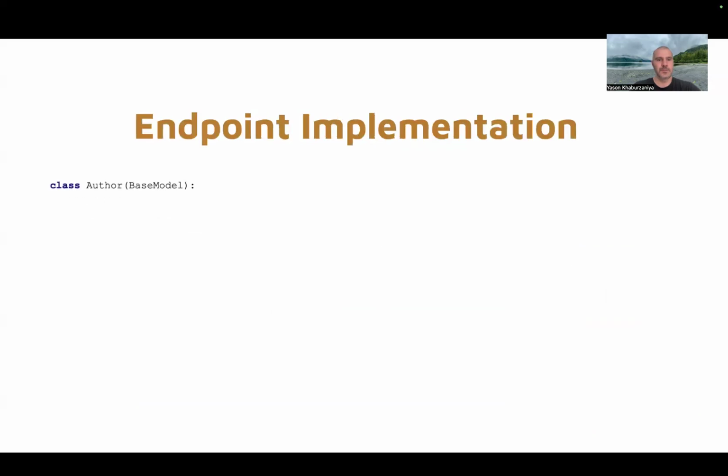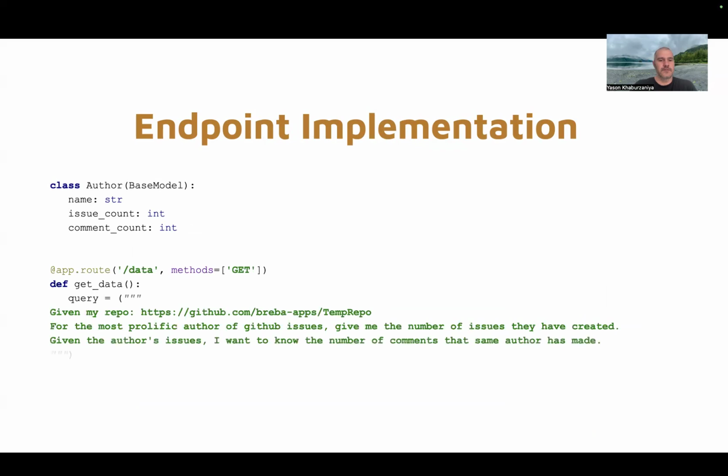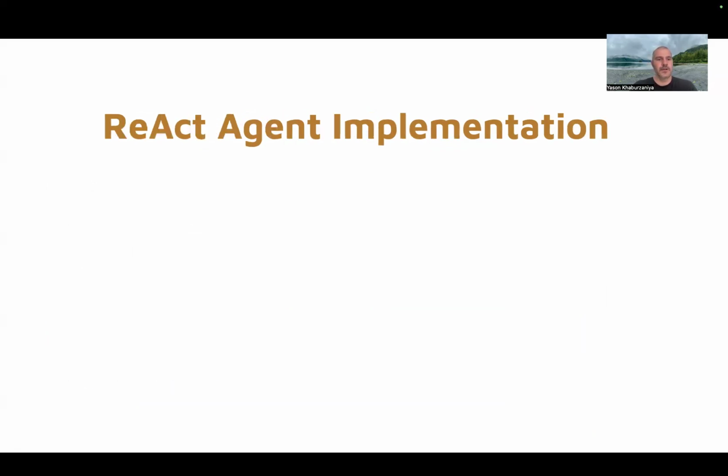So let's implement a quick React agent here. We're going to have our data structure, and instead of the algorithms, we're just going to have our prompt. These are our requirements. And we also added our GitHub repo so it actually knows where to look for that author.